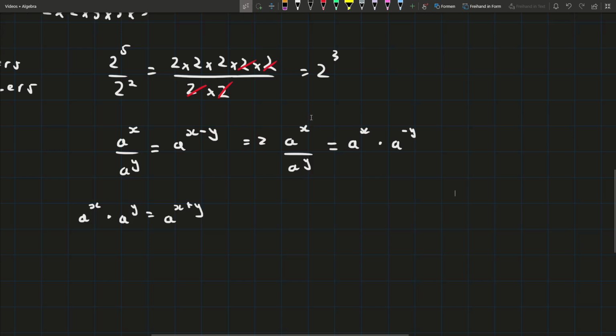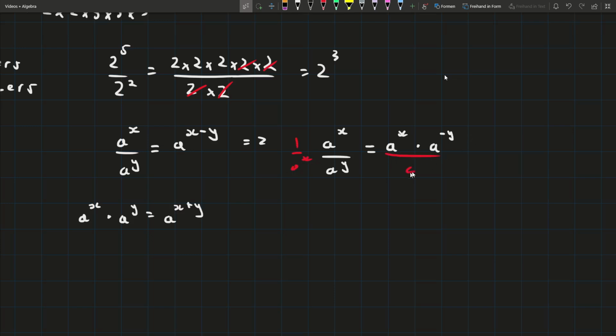Well, we notice we're multiplying by a to the power of x on both sides. If we divide both sides by a to the power of x, they'll cancel. What we have is 1 over a to the power of y equals a to the power of minus y.